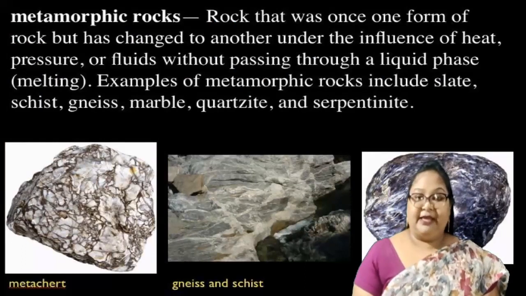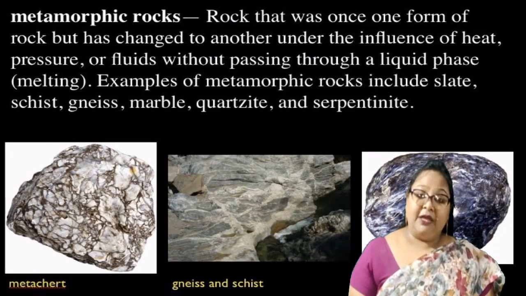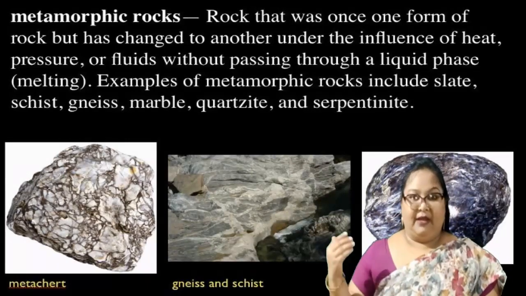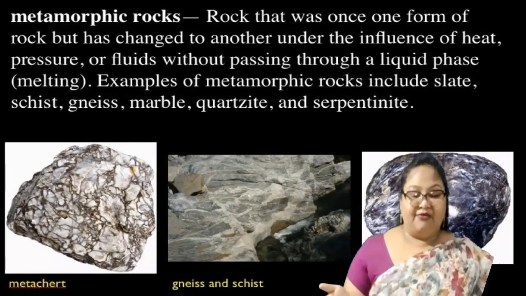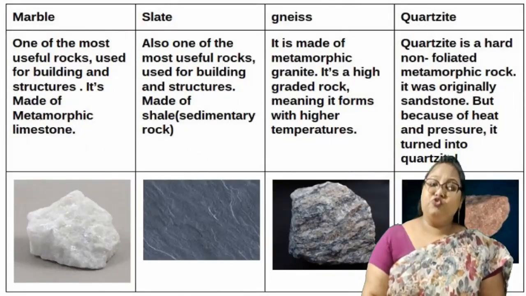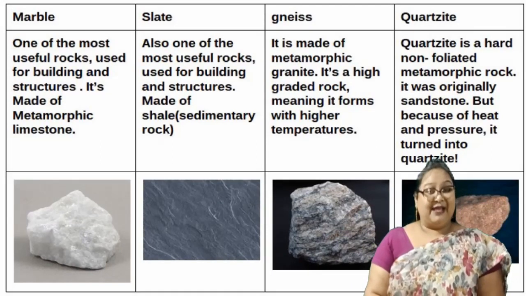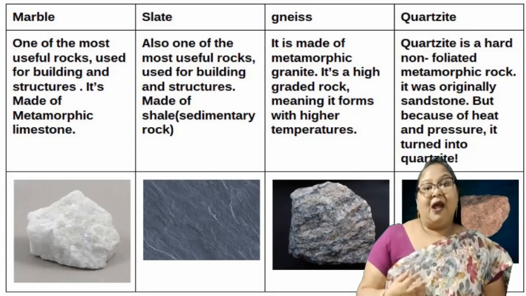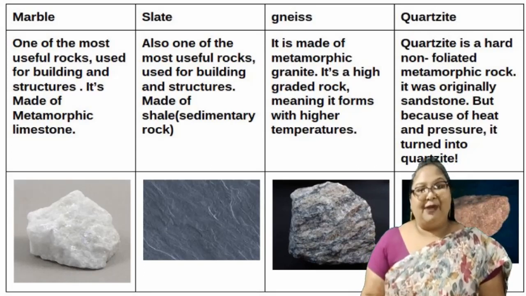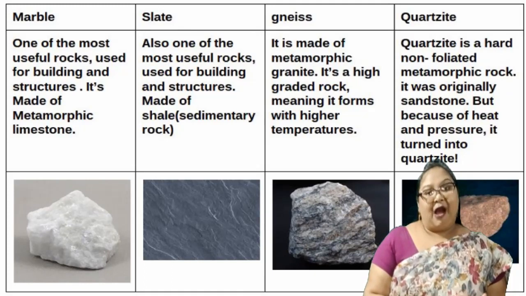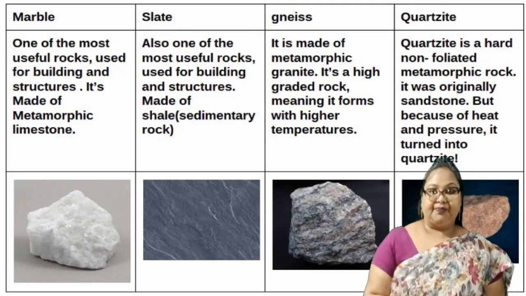So the very first point says that metamorphic rocks are formed because of the change in the texture and the composition of the rock. Now this rock can be a metamorphic rock, a sedimentary rock, or an igneous rock. The second point says that due to metamorphism, some of the rock's texture changes, so that they become harder. For example, limestone, when it undergoes heat and pressure, turns into marble. And diamonds are formed when carbon undergoes heat and pressure.